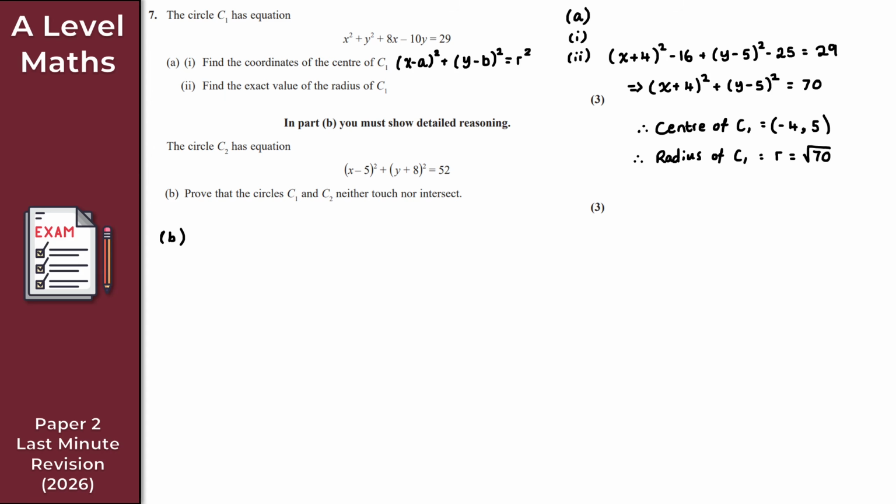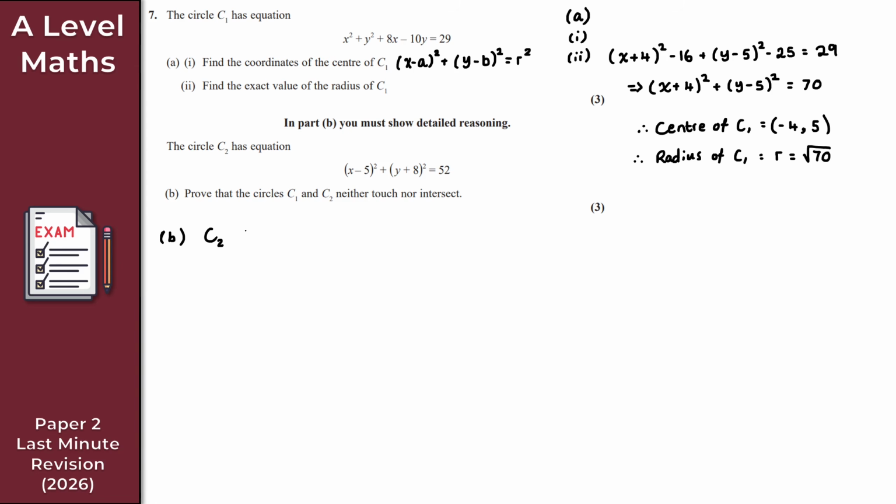Another 3 marks for this. Now, for part B here, there are a few different ways that you can do this. You can use substitution and methods such as that. I think the much easier way here is to compare the distance between the centers to the sum of the radii, right? So what is the center here for the circle C2?